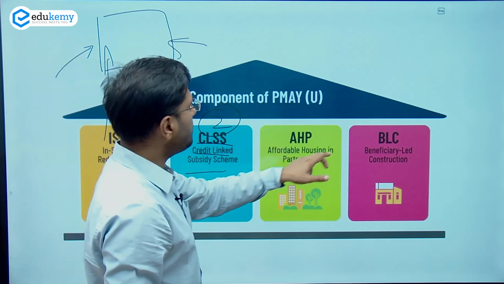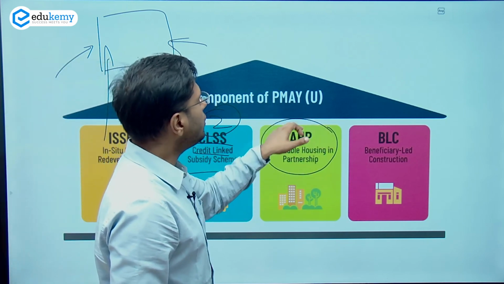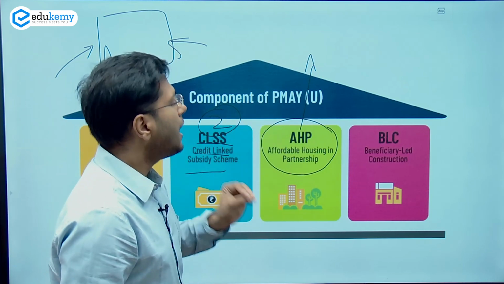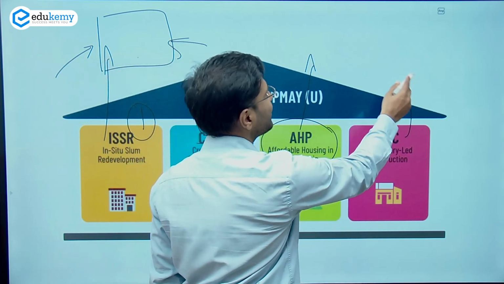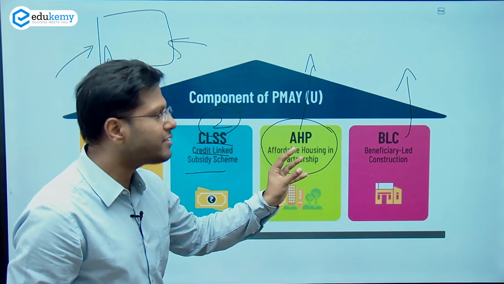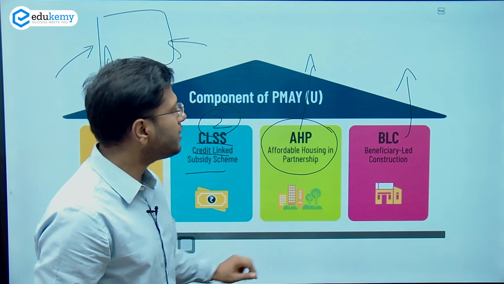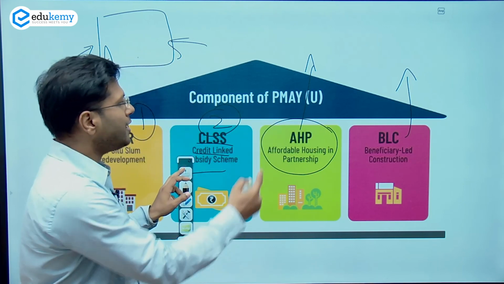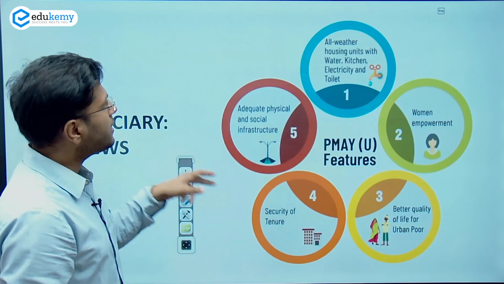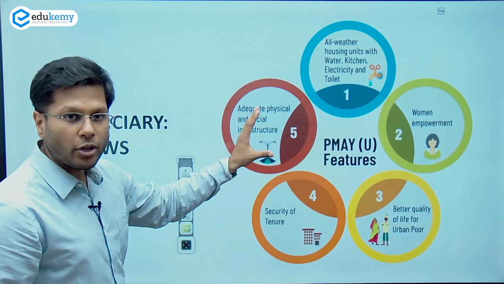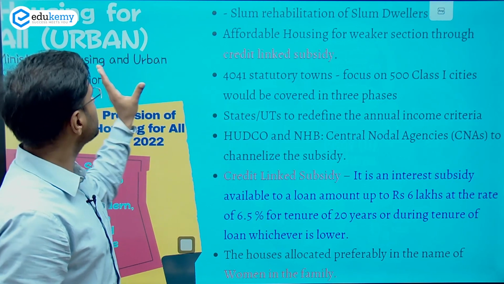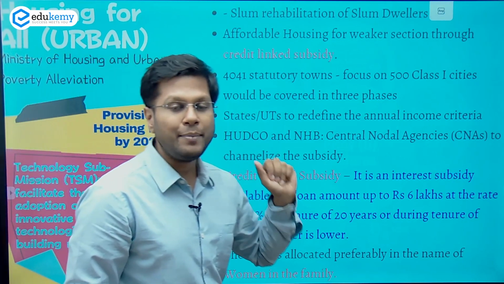Third one is affordable housing in partnership. So an organization will be building houses and people will be owning them later. And the fourth is beneficiary-led construction. The name itself suggests the beneficiary will be constructing this house for themselves, and they will also be taking some government benefits so that they may be subsidized while constructing houses. So these are the 4 components, and these are the 5 important features of the Urban Awas Yojana, and we just spoke of the Housing for All scheme in urban areas.